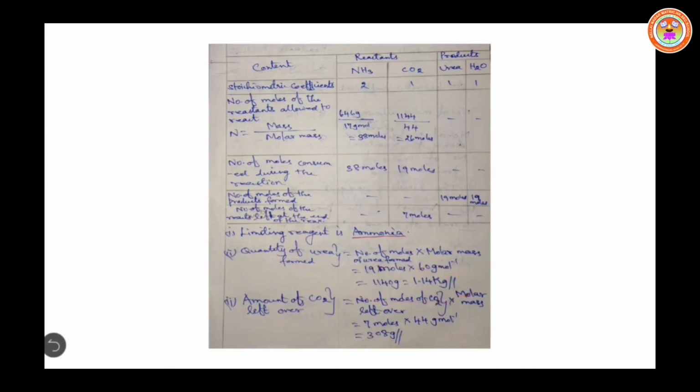Next we can calculate the amount of the unreacted one. Here the unreacted one is the CO2. That is the amount of CO2 left over. The unreacted number of moles of CO2 is 7 moles. Now we can calculate the quantity of CO2 left over. Amount of CO2 left over is equal to number of moles of CO2 left over into molar mass. Here the number of moles of CO2 left is 7 moles. The molar mass of CO2 is 44 gram per mole. Therefore, 7 moles into 44 gram per mole is equal to 308 gram.